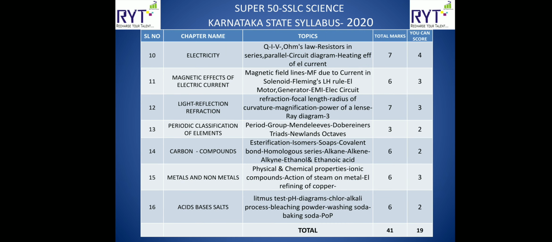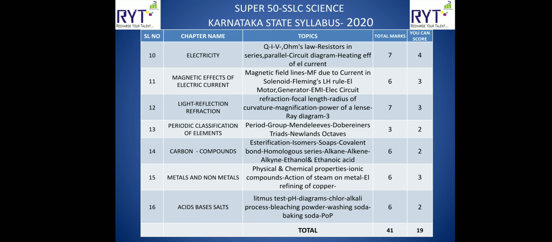The next section has chapters wherein you have some mathematical calculations also. The first one is electricity, where you have to study what is charge, what is current, what is potential difference, then what is Ohm's law, and how resistors can be connected in series or parallel, draw a circuit diagram, then applications of the heating effect of electric current like an electric heater, and all those things they will ask. This chapter is for 7 marks.